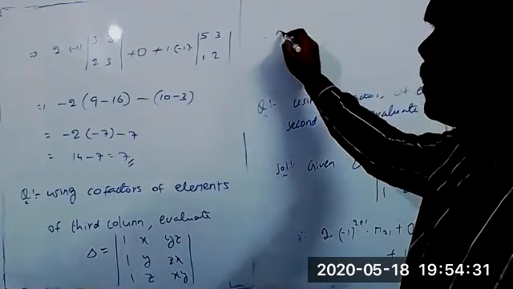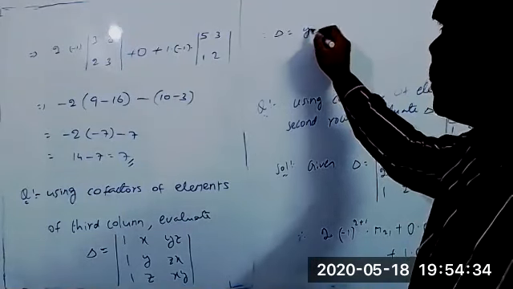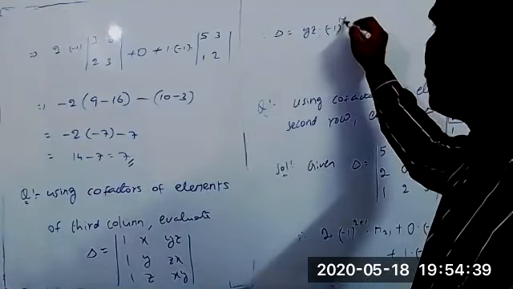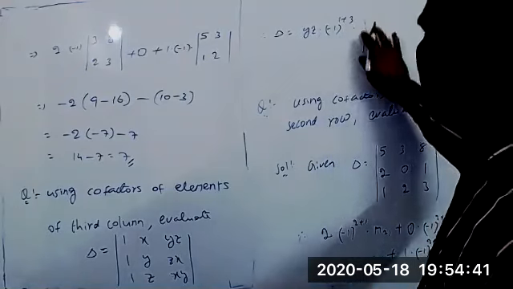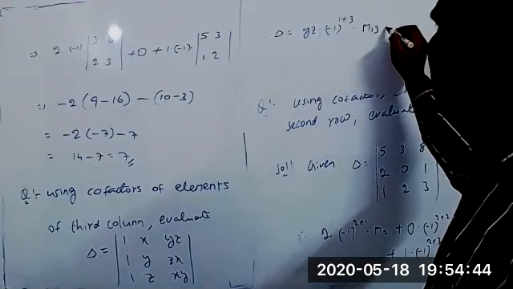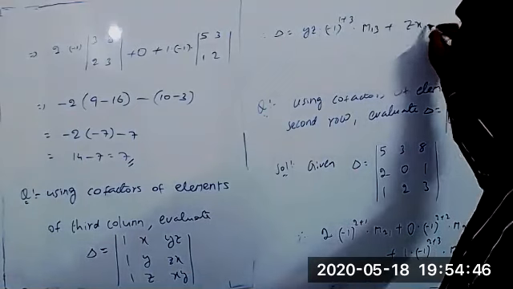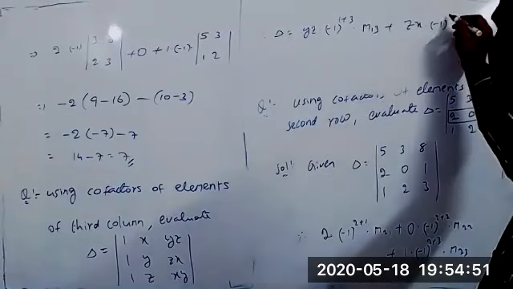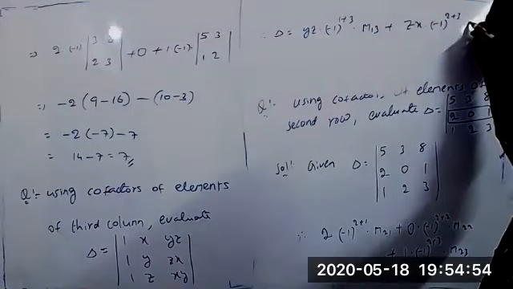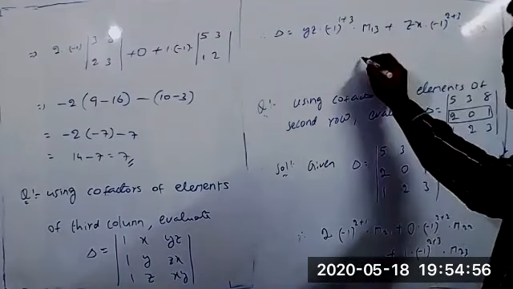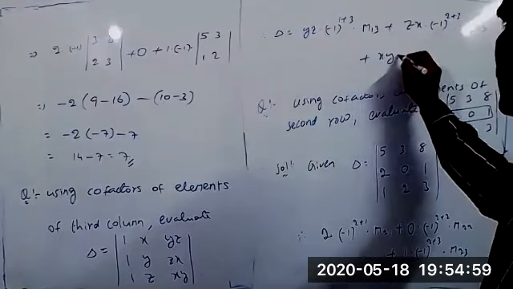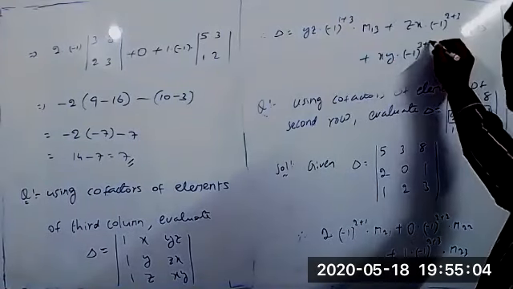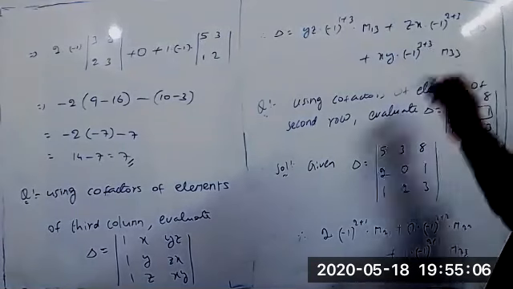So delta equals yz into minus 1 whole power 1 plus 3, into M13, plus zx into minus 1 whole power, the second row and third column, so 2 plus 3, into M23, plus xy into minus 1 whole power, the third row and third column, so 3 plus 3, into M33. This is the formula.